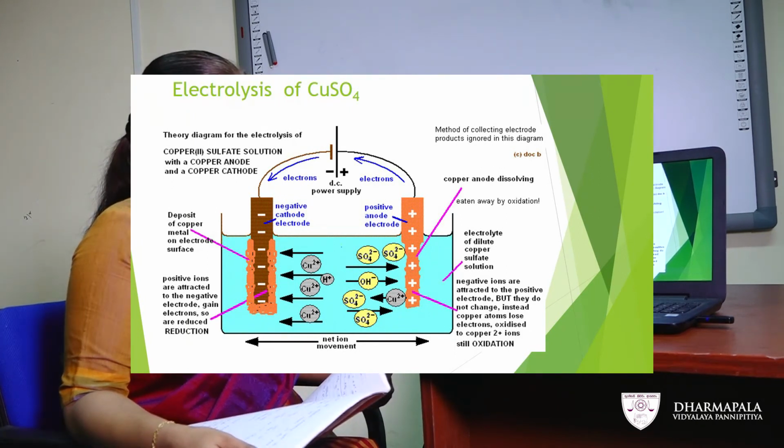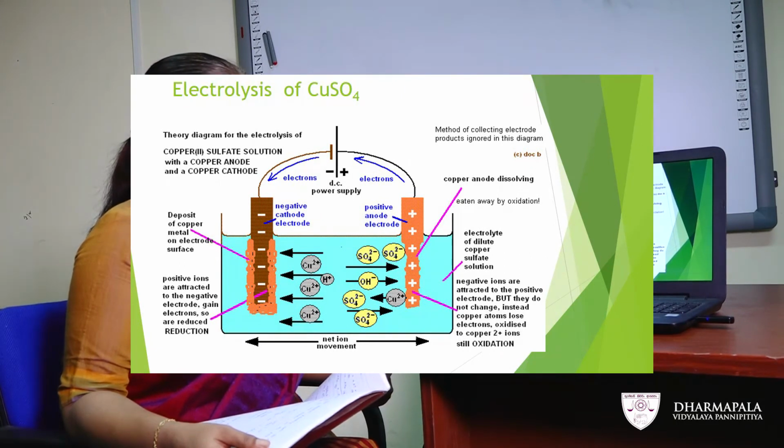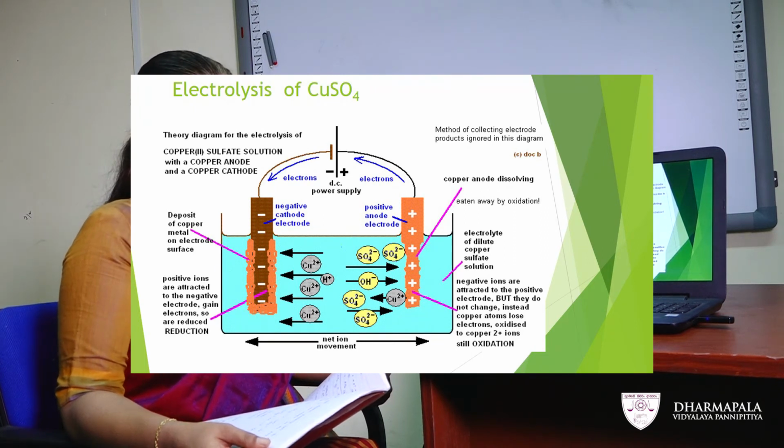At the anode, oxidation will occur: solid copper will convert into cupric Cu2+ ions, and the copper anode is dissolved. At the cathode, Cu2+ cupric ions gain electrons and deposit on the copper rod.